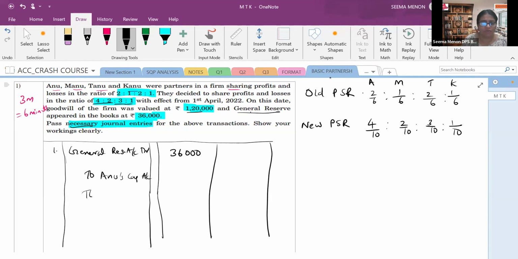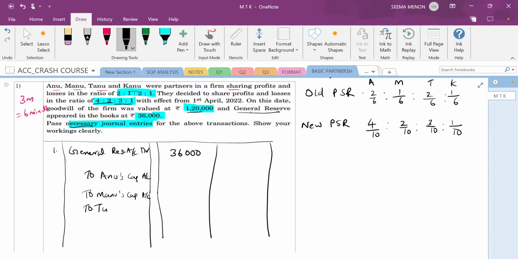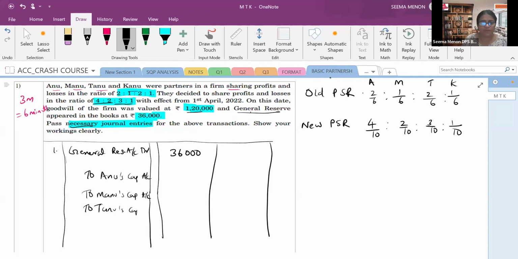Then comes Manu's capital account. What is the old profit sharing ratio, Neha? 2:1:2:1. Very good. So Tanu's capital account, then comes Kanu's capital account. This is a board exam question we are discussing, okay? Now this is 2:1:2:1. So here the general reserve is 36,000 into the ratio. If you want, you can show the calculation.